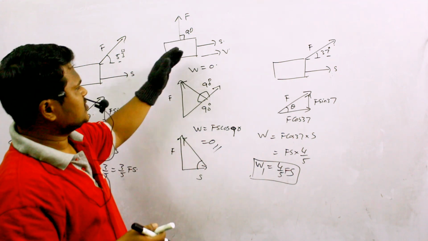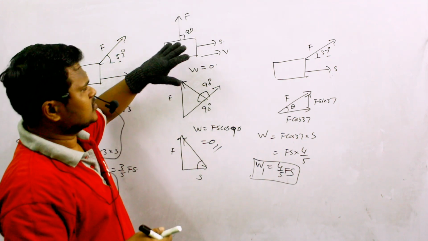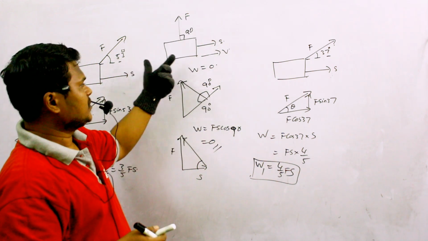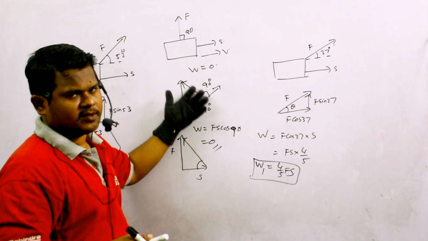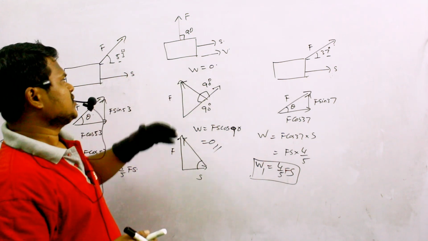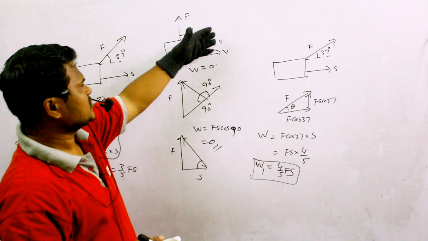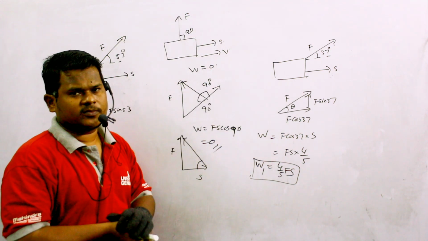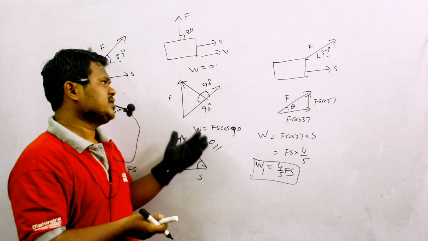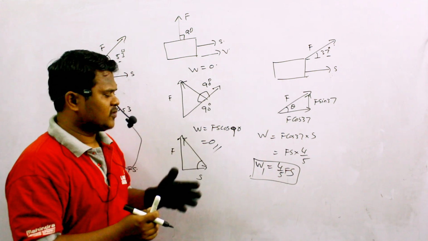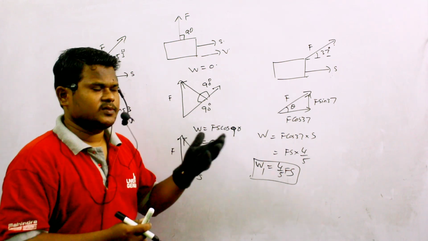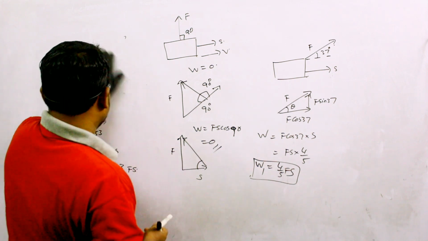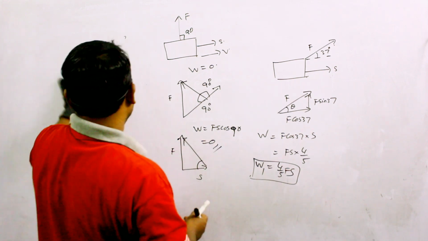But this force can change the direction of this body. So velocity continuously changes because direction is changing, but I cannot say that speed will change. Speed always remains constant. So whatever it may be, this force is responsible only for changing the direction of the body, which we have already studied in circular motion. So if direction changes, I cannot say work is done. Work done in this condition will be 0. Similarly, let us see some more conditions in which work done can be 0.